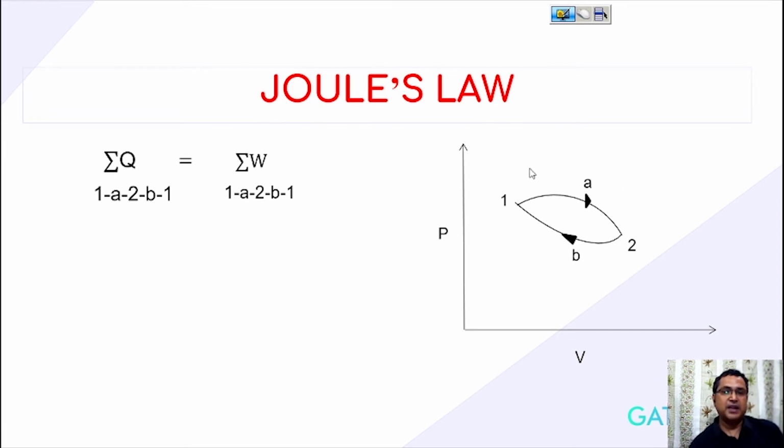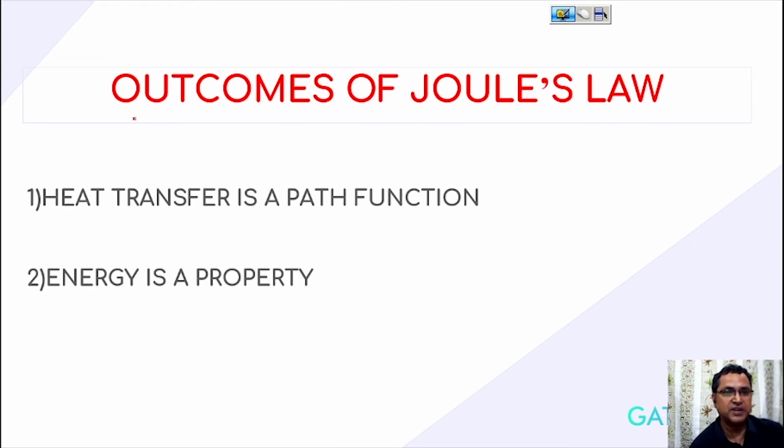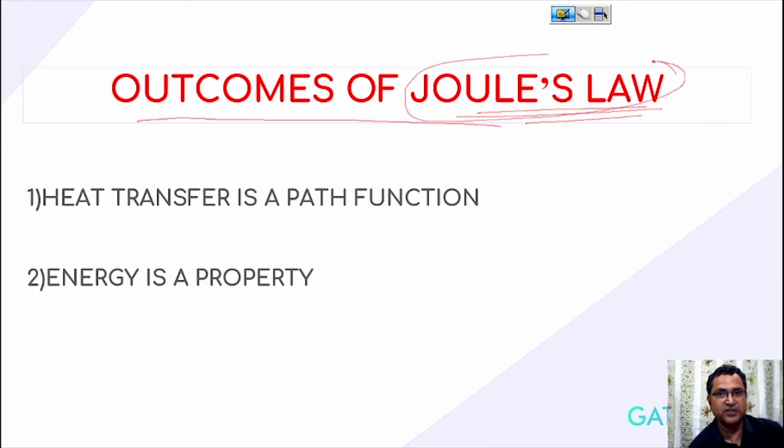Okay, now what are the outcomes of Joule's law? If we apply Joule's law, what are the results which we derive with respect to Joule's law? That we have to discuss. There are two important outcomes. The first is that heat transfer is a path function, and the second is that energy is a property. Here this energy is the energy of a system.